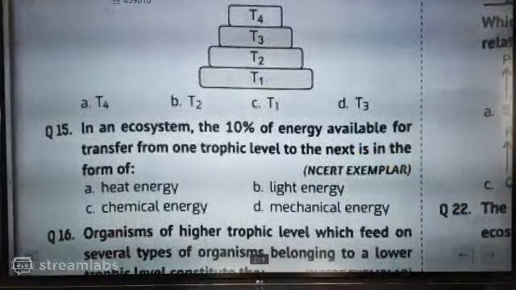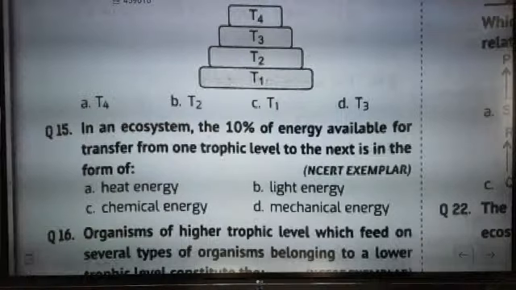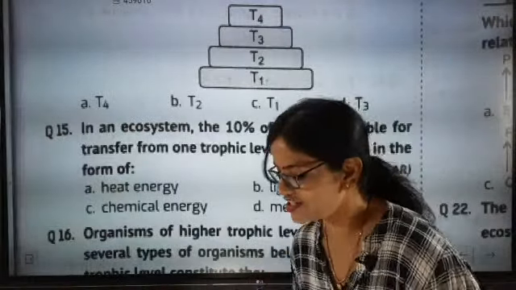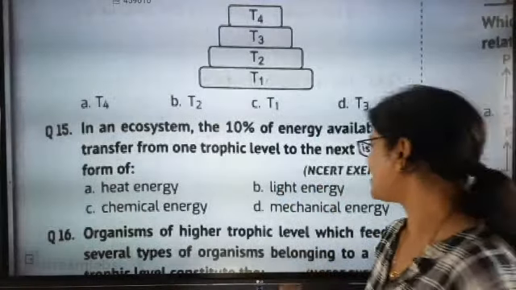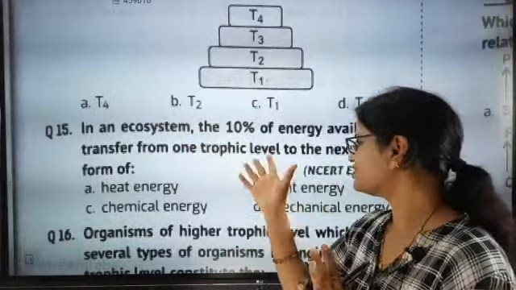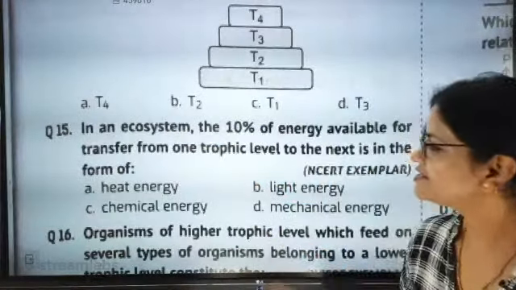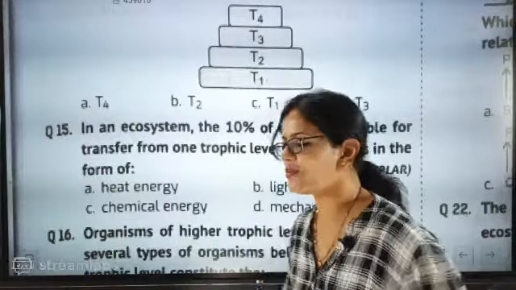In an ecosystem, the 10% of energy available for transfer from one trophic level to the next is in the form of heat energy, light energy, chemical energy or mechanical energy. What type of energy is it? Heat energy? Light energy? The plant gives to the cow and animals, those who are eating plants. It is the chemical energy. It's the transfer of chemical energy.